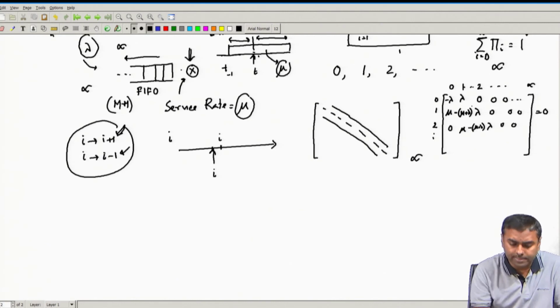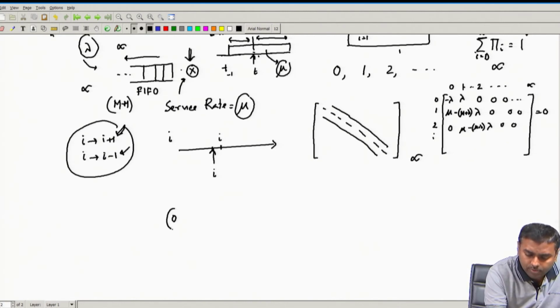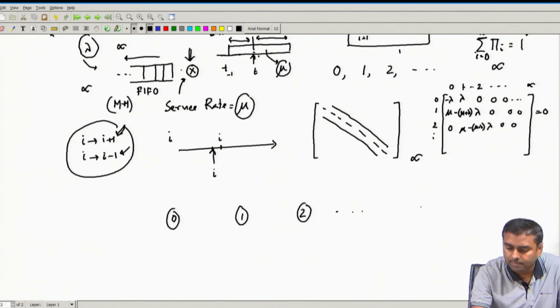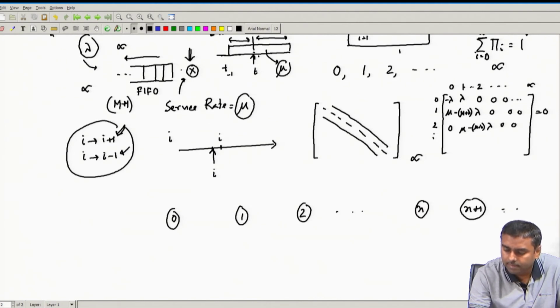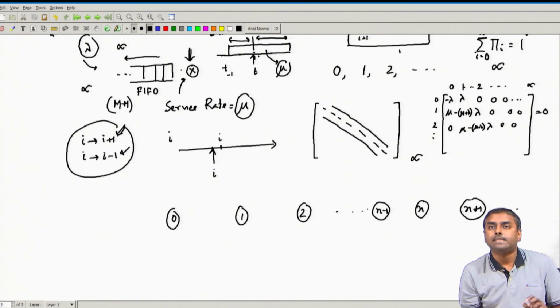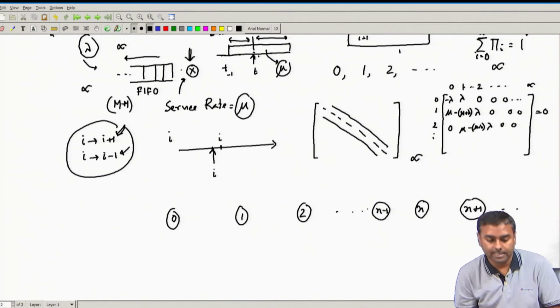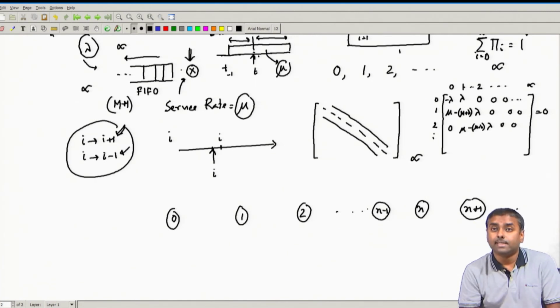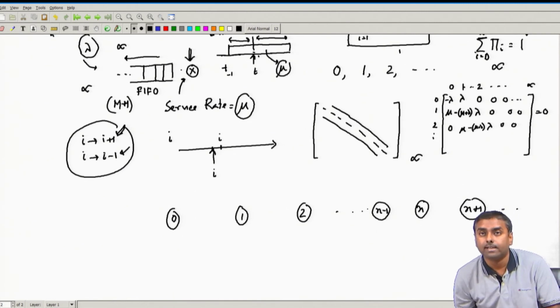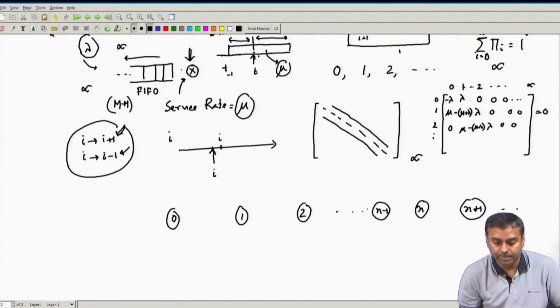Each node will be a state: 0, 1, 2 up to infinity, n minus 1, n, n plus 1, something like that. So this is the graph of states where nodes are represented by the states. The transition, which is the effective rate, will be represented by the arc or the link between them.